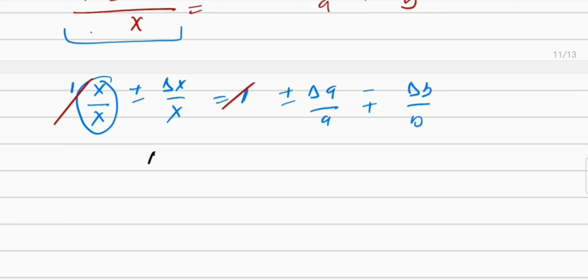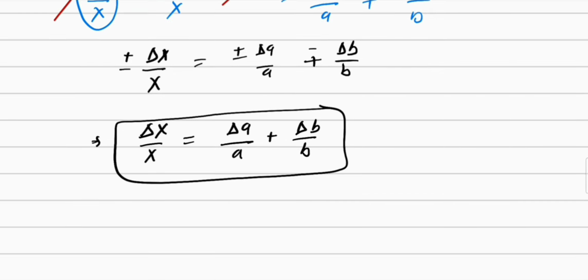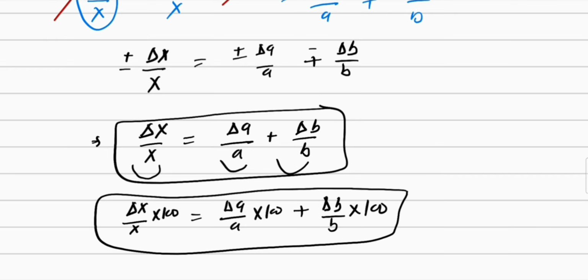So we will be left with plus minus delta X upon X is equal to plus minus delta A upon A minus plus delta B upon B. So maximum relative error in X, delta X upon X, is equal to delta A upon A plus delta B upon B. The maximum possible relative error in X is equal to the sum of the relative errors of A and B. Similarly, we can find out the percentage error, which will be equal to delta X upon X multiplied with 100 is equal to delta A upon A multiplied with 100 plus delta B upon B multiplied with 100. So this is the percentage error in X.